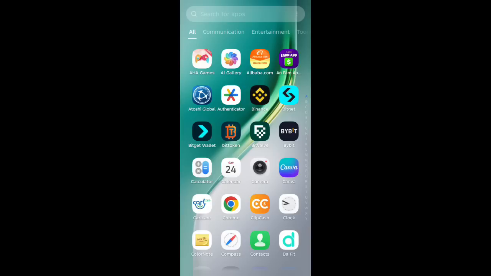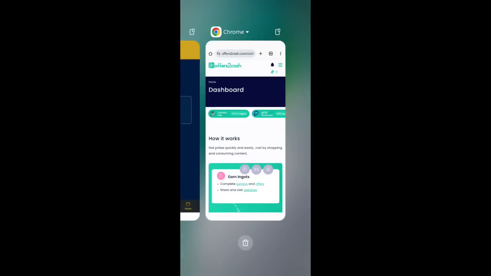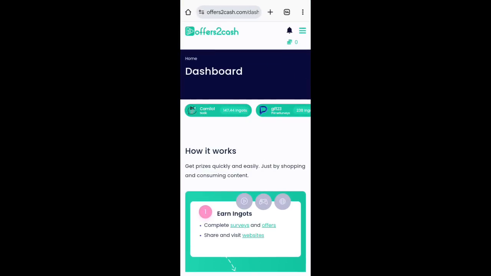Now let's proceed to the platform. Okay, so the name of this platform is Offers to Cash. Offers to Cash, as you can see here on your screen. In this video tutorial, I'll be telling you guys what this platform is all about, how you make money from this platform, how you withdraw money from this platform, and how you earn from this platform. All these things we are going to be explaining in this video.